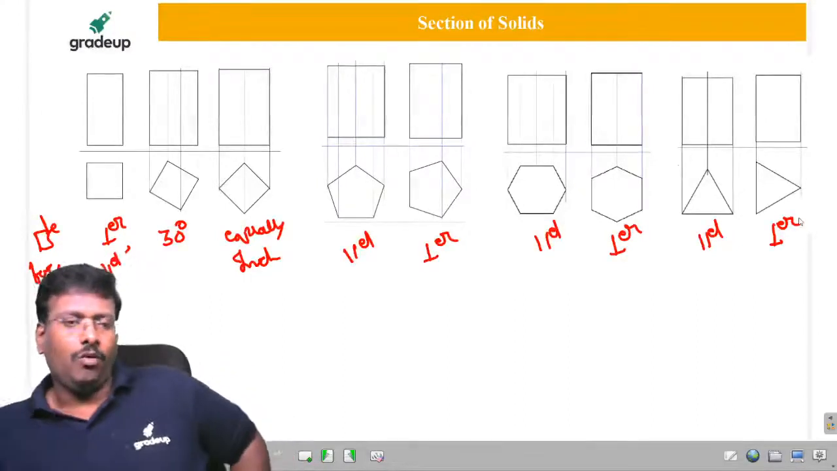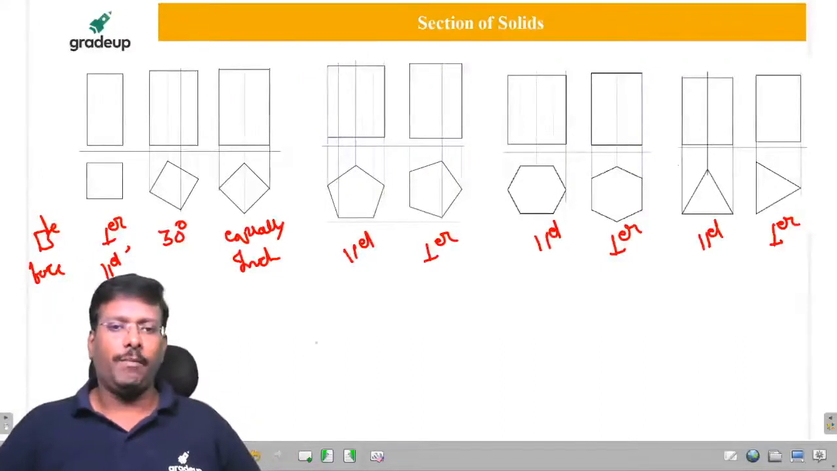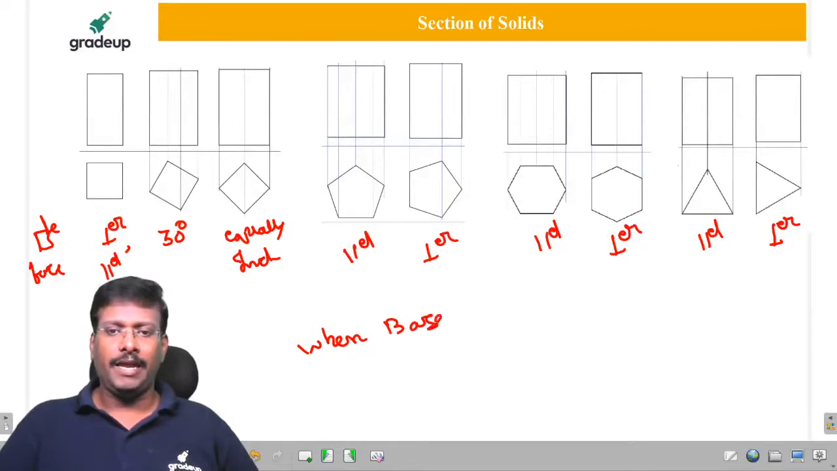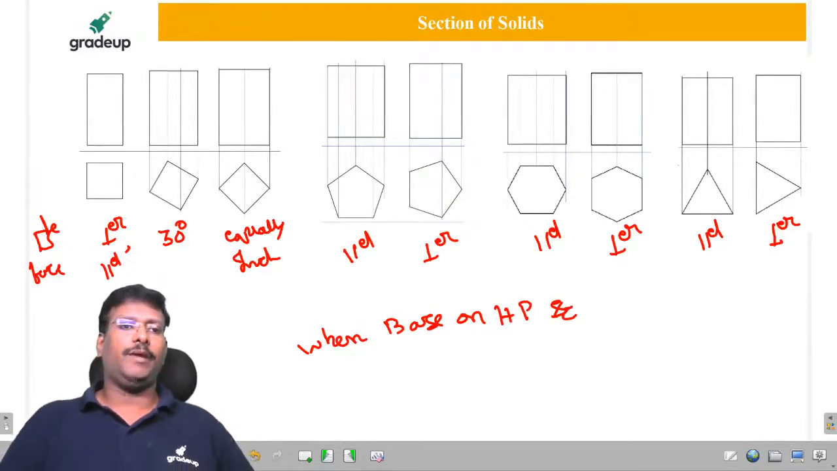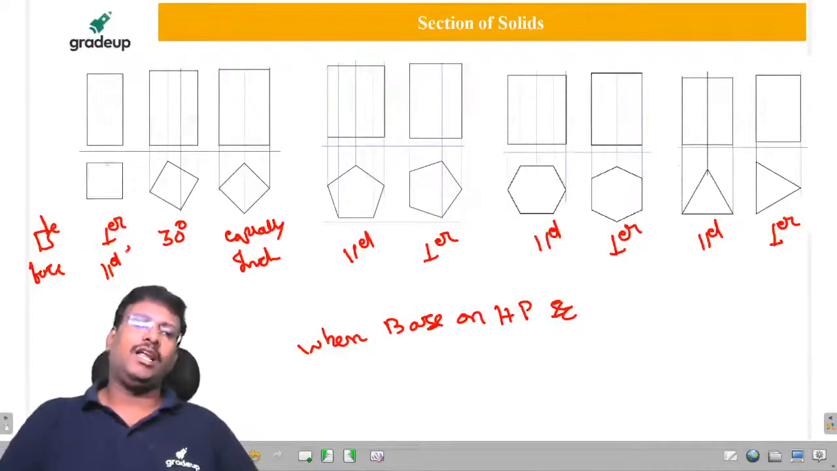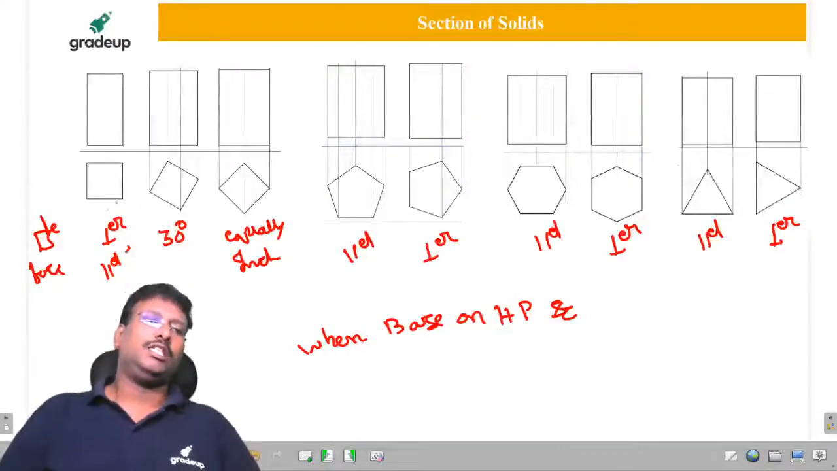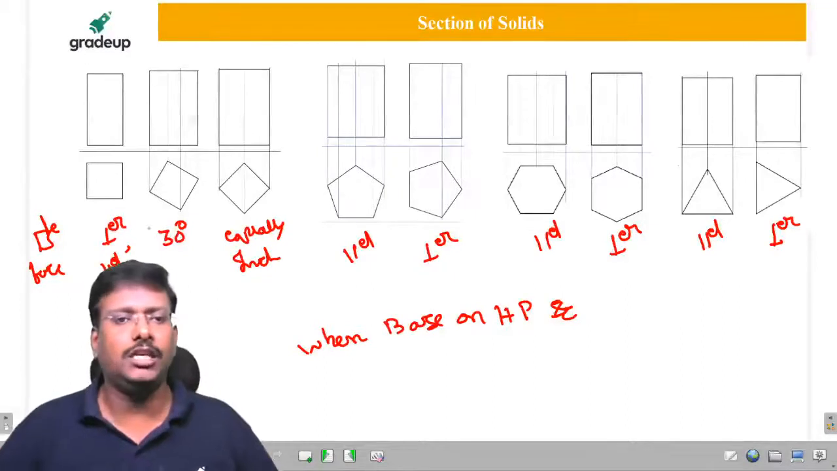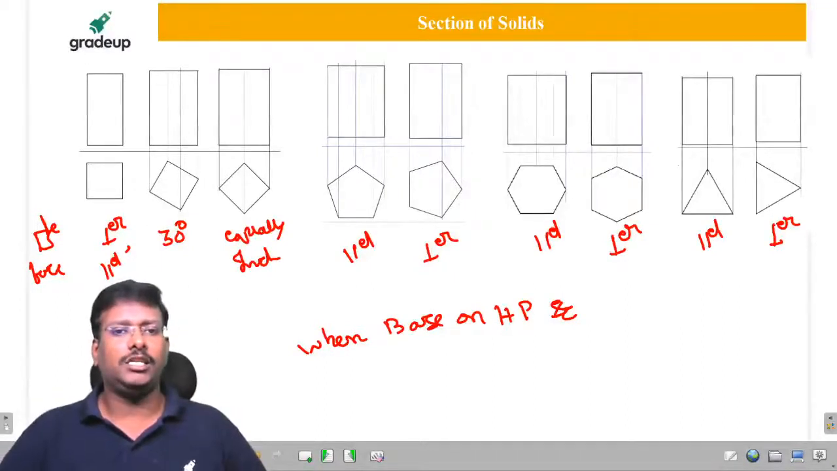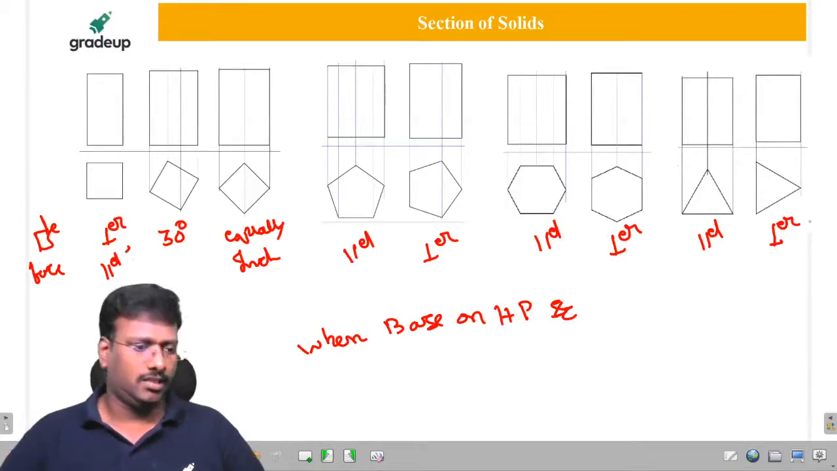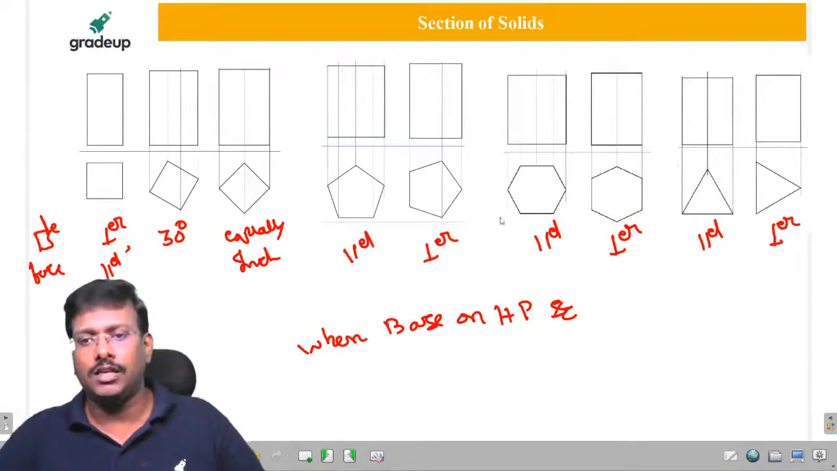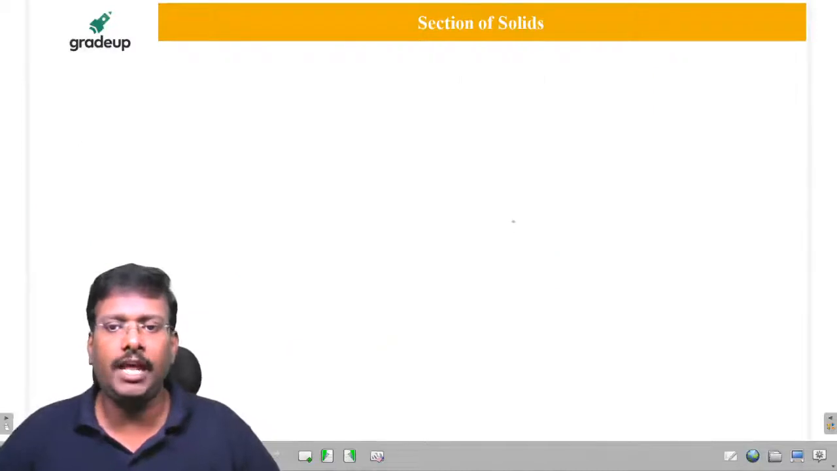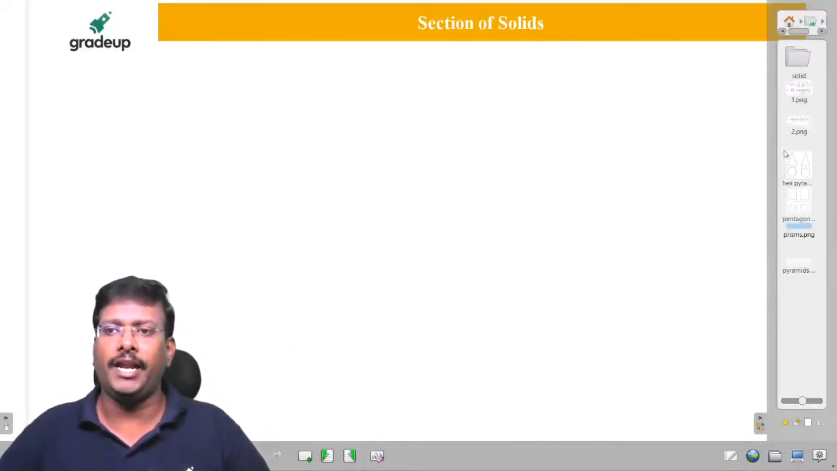Okay. Now what is this condition? When based on HP, and this statement, rectangular face parallel or perpendicular, both are going to be correct. In this case it is going to be 30 degrees. Here equally inclined, parallel, perpendicular, like this. Is it clear, my dear friends? Yes. Now similarly we will go ahead with the pyramid.